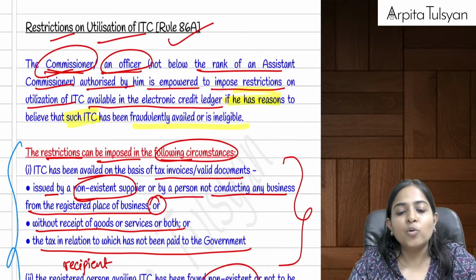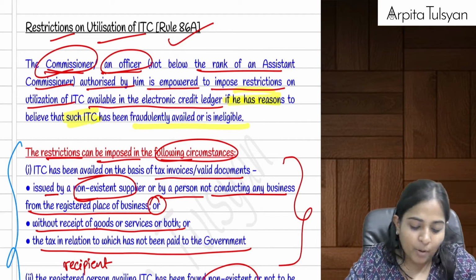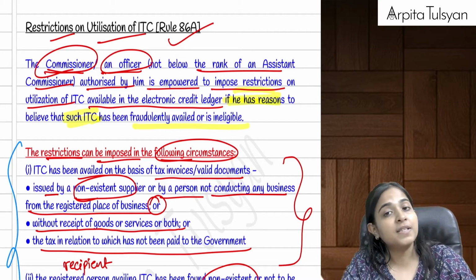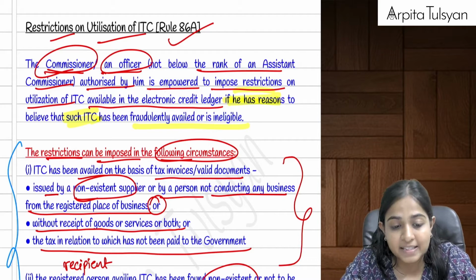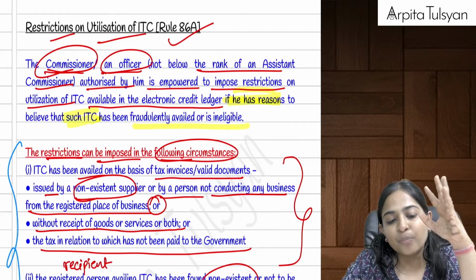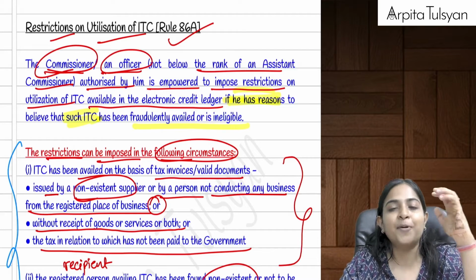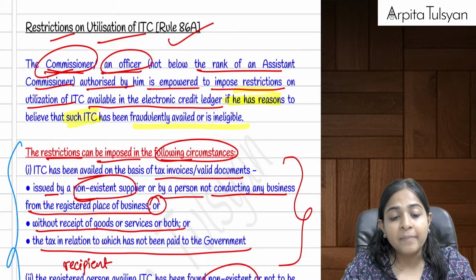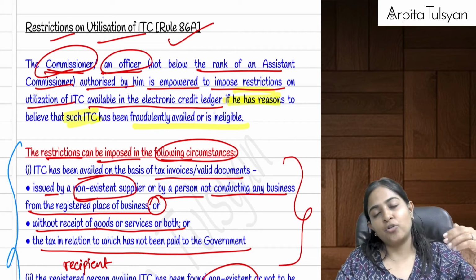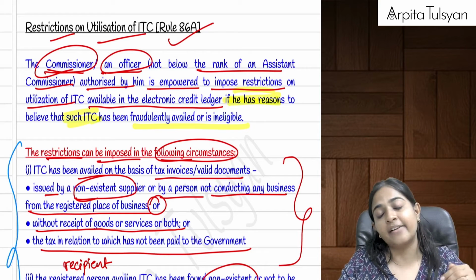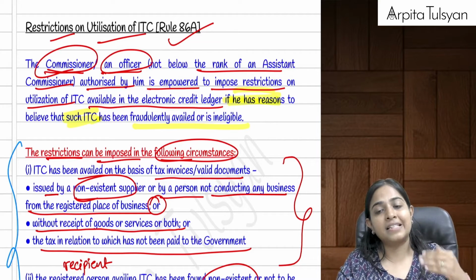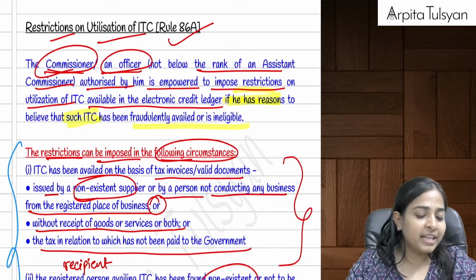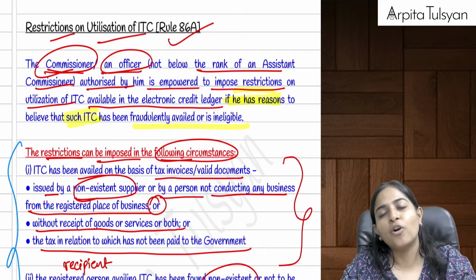Then going on to rule number 86A. Rule 86A talks about restrictions on utilization of ITC. Here we studied that the commissioner or any officer not below the rank of assistant commissioner, if they have reasons to believe that the input tax credit we have taken is either ineligible or fraudulently availed, can put a restriction on utilization of the credit available in our electronic credit ledger. This restriction can be put for a period of 1 year. Whenever they feel it should be removed, they can withdraw these restrictions.